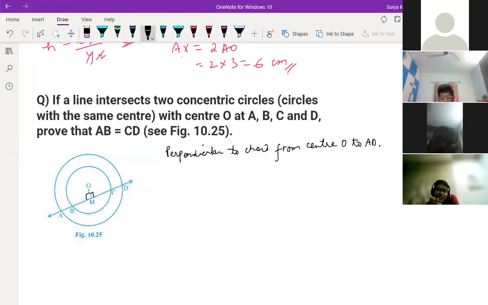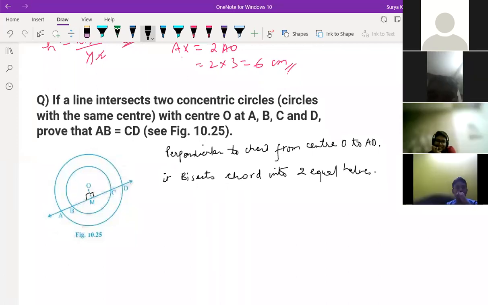So this bisects what? The chord into two equal halves. Okay, so we can write.